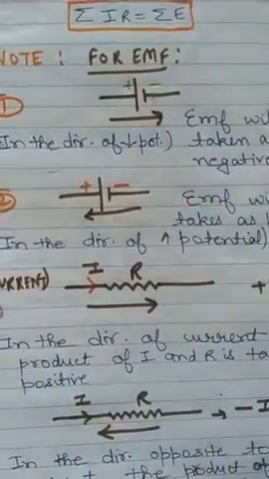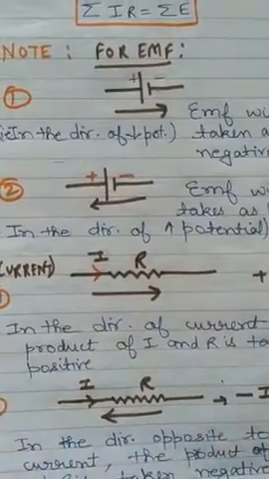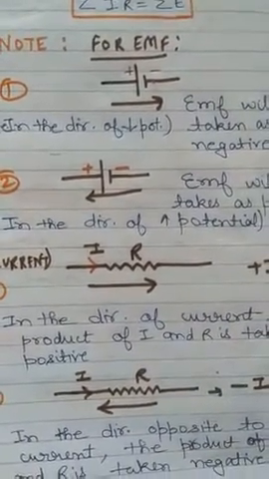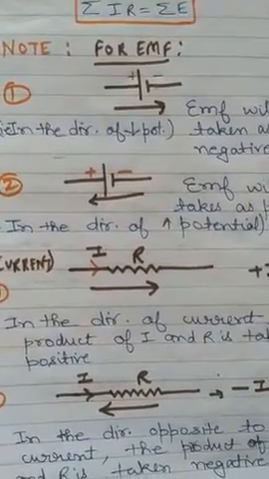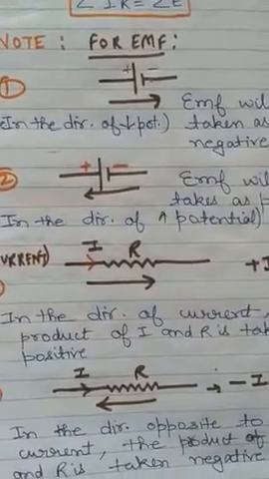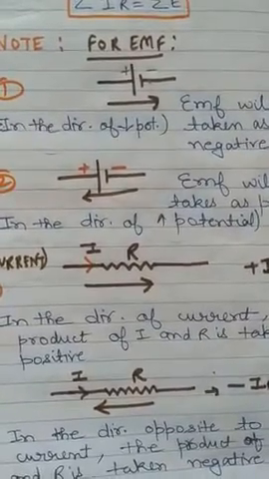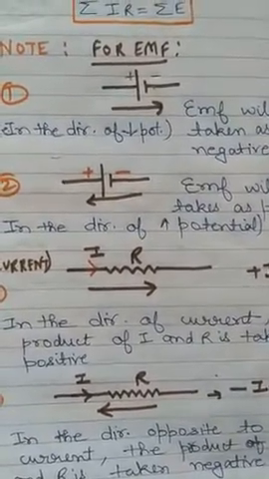It can be anti-clockwise or clockwise, but whatever direction we choose, it will be the same for all the loops. It will not change, like clockwise for one loop and anti-clockwise for another. No, you have to choose the same direction for all the loops to find the current.